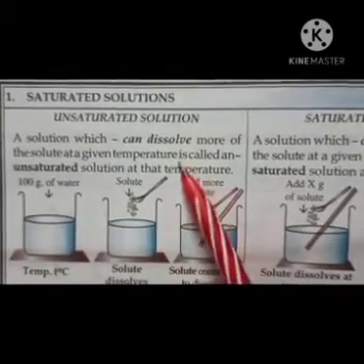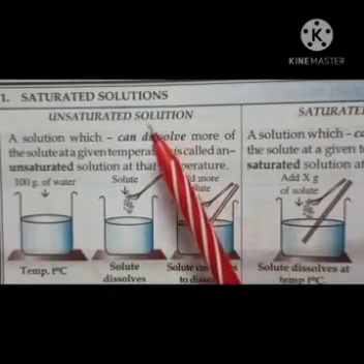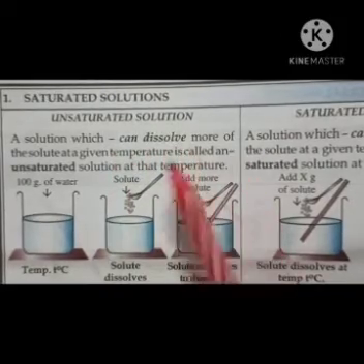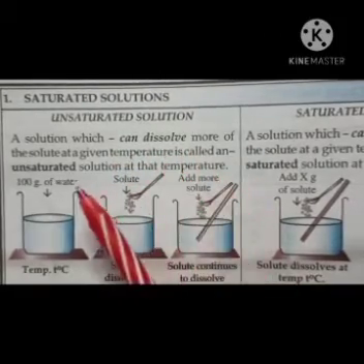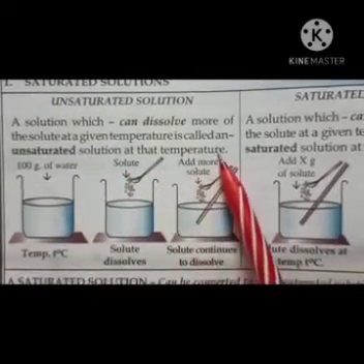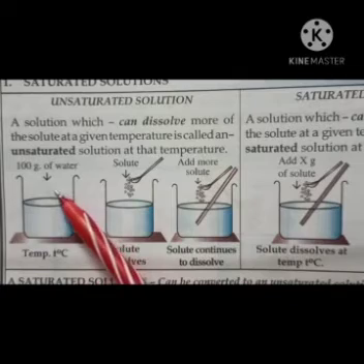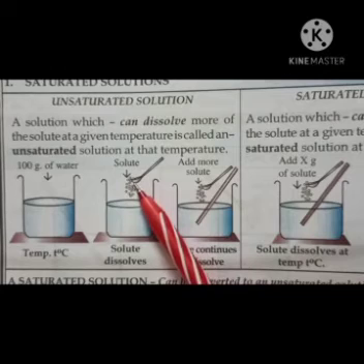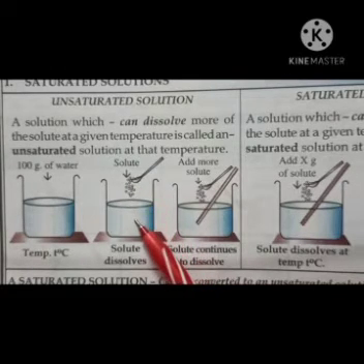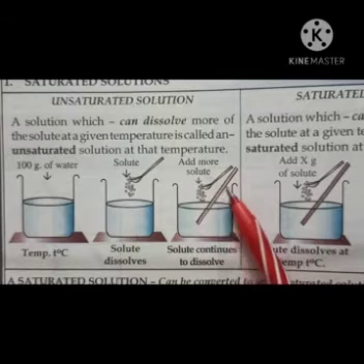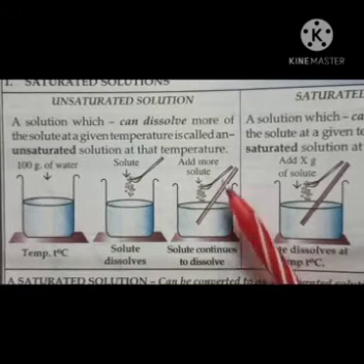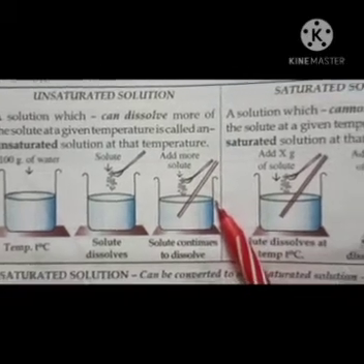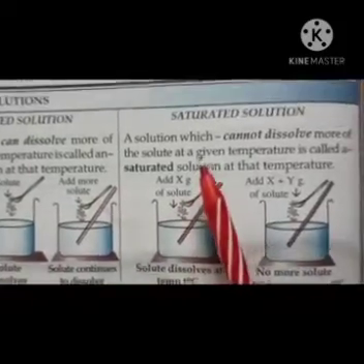Okay, now next is your saturated and unsaturated solution. Now first, what is an unsaturated solution? A solution which can dissolve more of the solute at a given temperature is called an unsaturated solution at that temperature. For example, at T degree Celsius, you have 100 gram of water and you are adding first 1 spoon of solute, sugar or salt. It can easily dissolve. Now you add one more spoon of salt or sugar. Even then it is dissolved. So this solution is called what? Unsaturated solution.